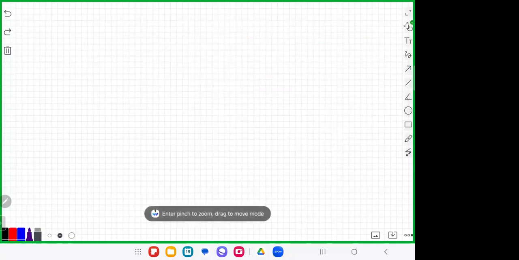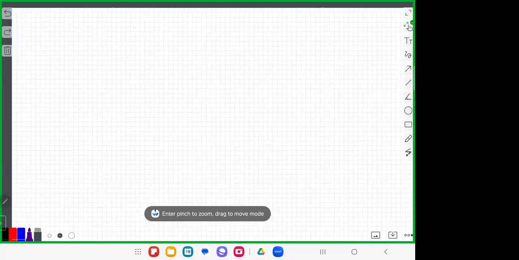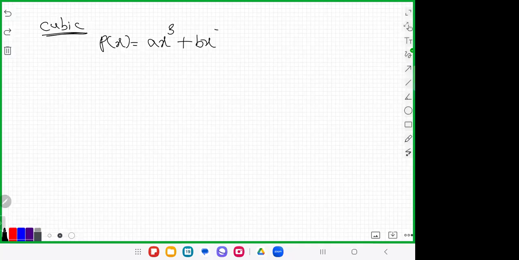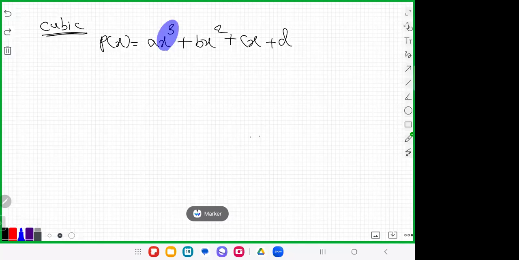So linear, quadratic, and cubic. The last one is the cubic. CBSE has actually removed this from the syllabus. The general formula of the cubic polynomial is ax cube plus bx square plus cx plus d. This is the general form of the cubic polynomial. X cube, the highest power of the variable is 3. So the degree is 3, and it is a cubic polynomial.